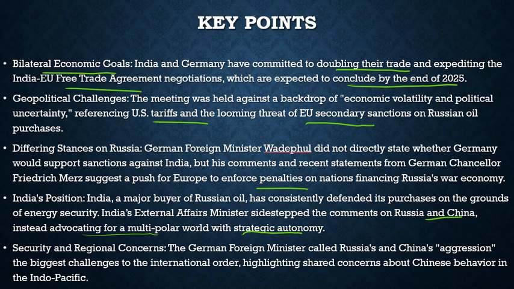Then security and regional concerns. The German foreign minister called Russia and China's aggression the biggest challenge to the international order, highlighting shared concerns about Chinese behavior in the Indo-Pacific. So there are shared concerns with respect to that. But right now, India is facing a real challenge in its foreign policy, and let's see what will happen in this regard.